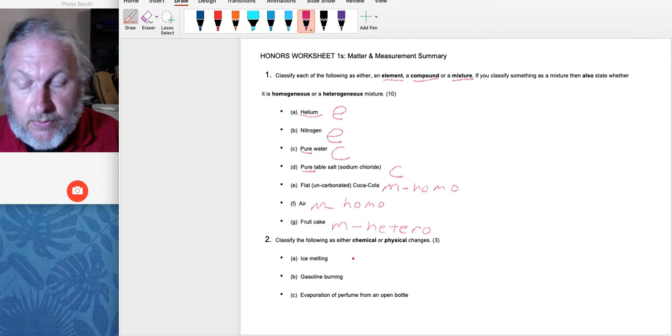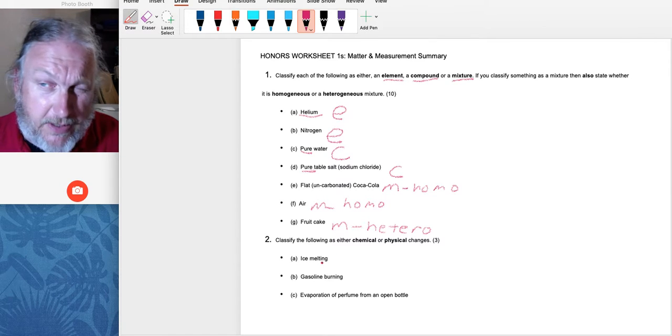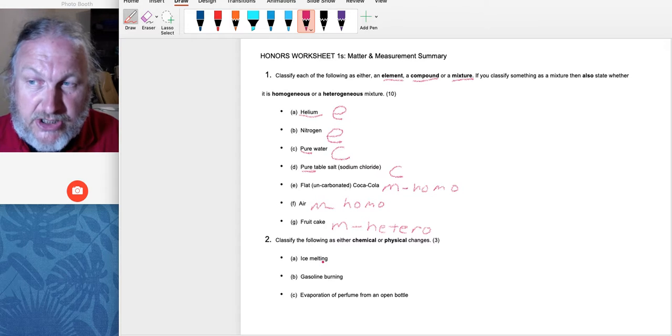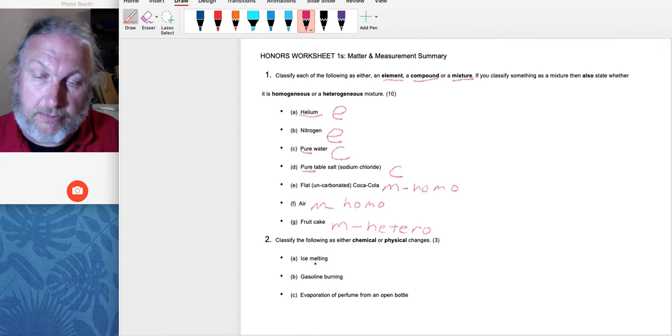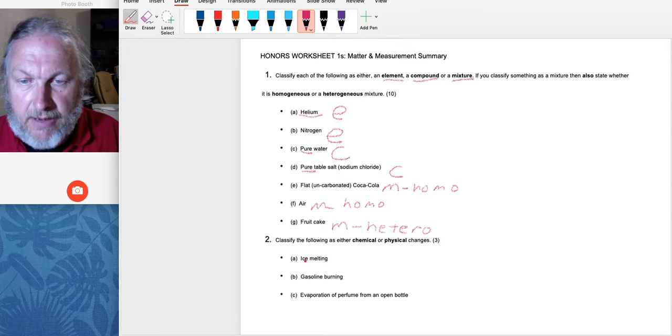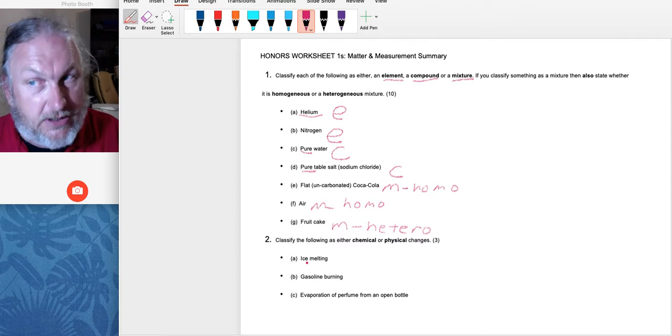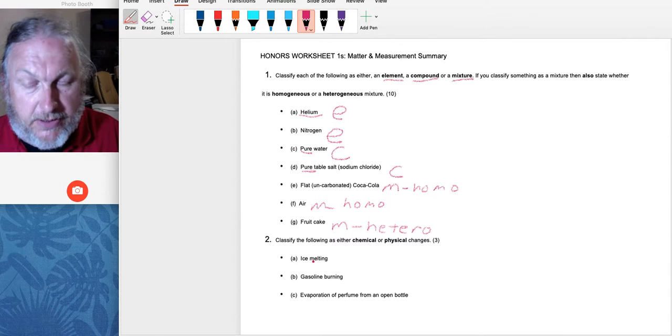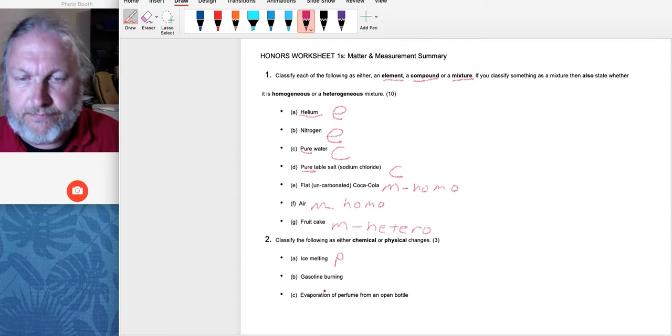A physical change is when something still stays the same. If it's a compound, it's still going to be that same compound. It might change its state, all right? It might go from a solid to a liquid, or a liquid to a gas, or what have you. Ice melting, all right? It's H2O before when it's ice, when it's a solid. It's also H2O after it melts, but it's liquid then. So this would be a physical change.